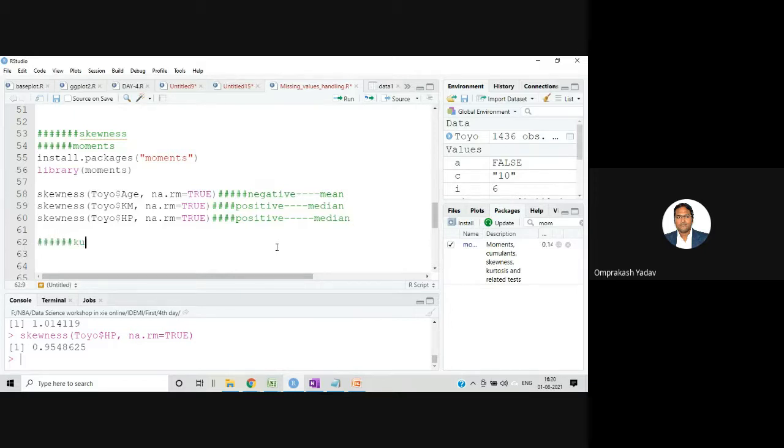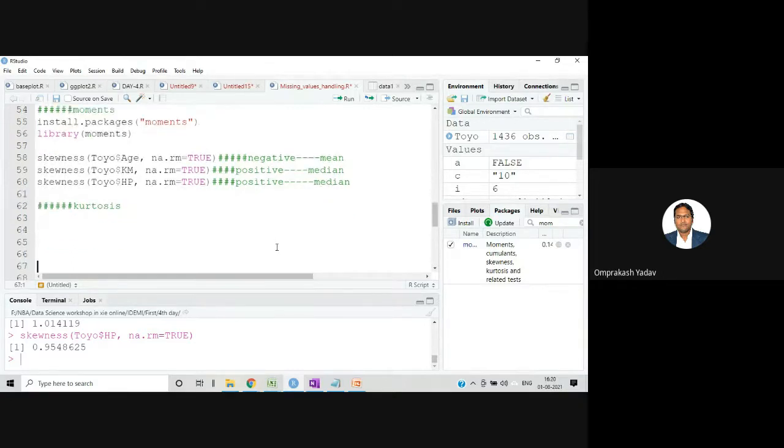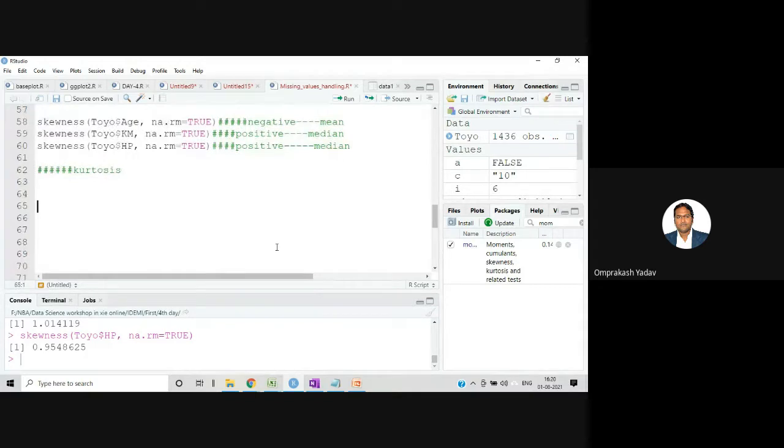Now there is one more concept, that is called kurtosis. Kurtosis is basically for outliers. We check in a column whether an outlier is present or not. That is also our job. In the start, before doing anything, we are supposed to check whether any outlier is present in our column.